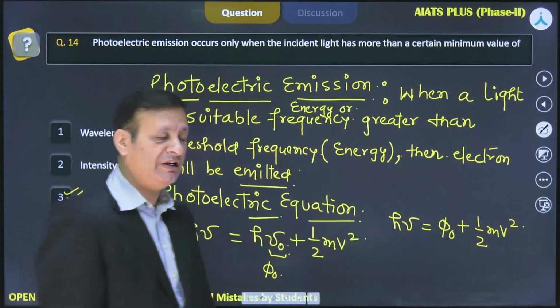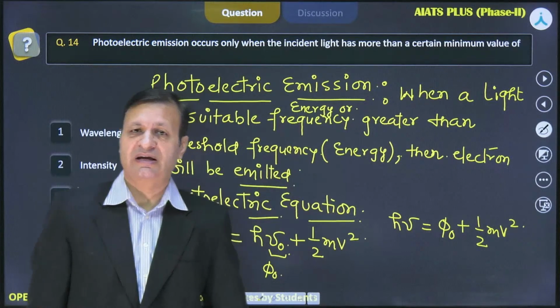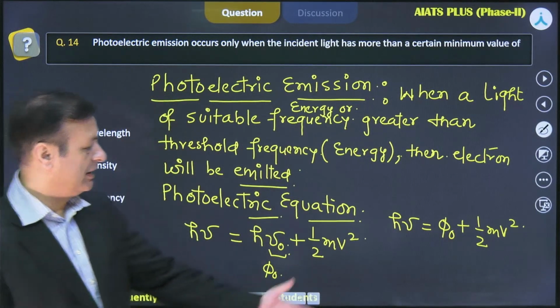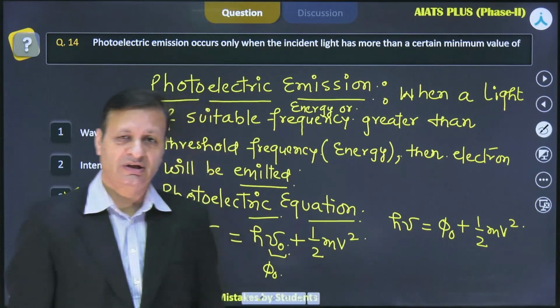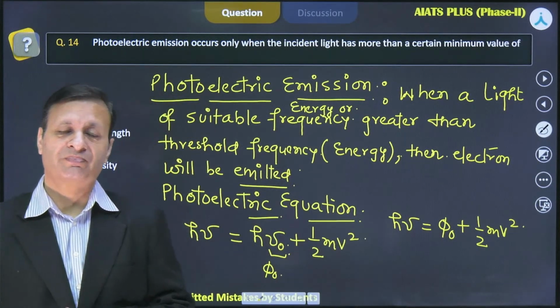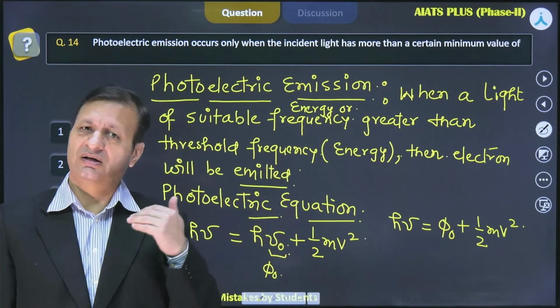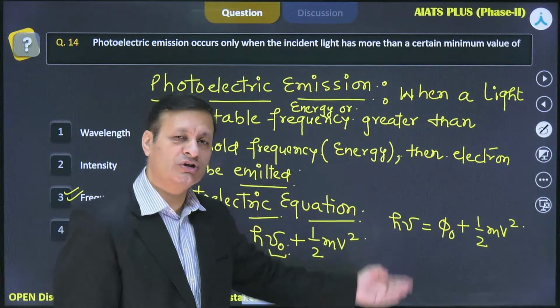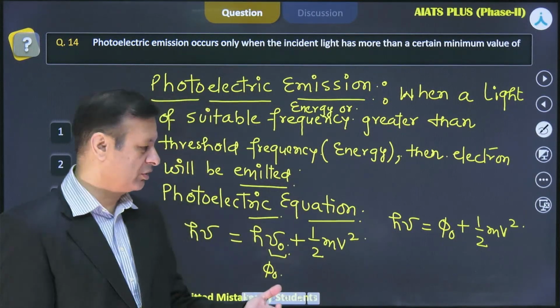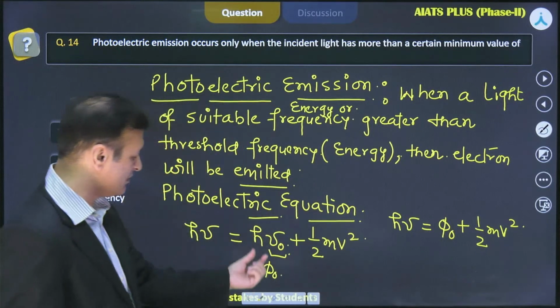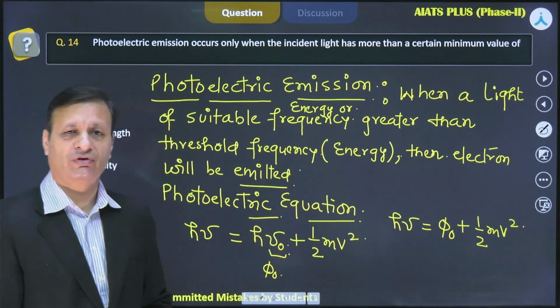So this is the complete expression. We can understand it as Einstein's photoelectric equation, and I must say this equation itself is very, very important, and this photoelectric emission basically defines whether the process of emission will happen or not. So it will happen only when this incident frequency is greater than your threshold frequency.